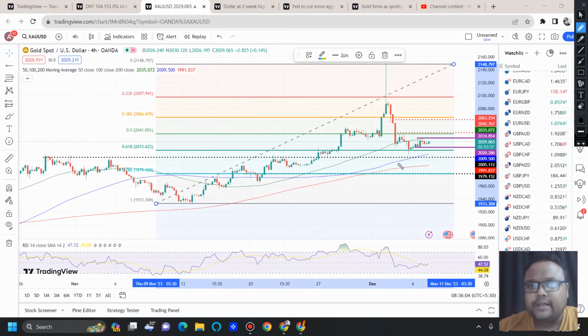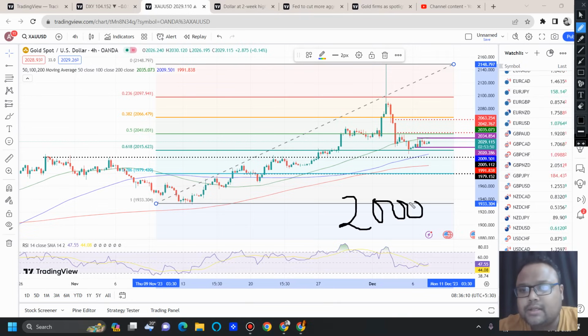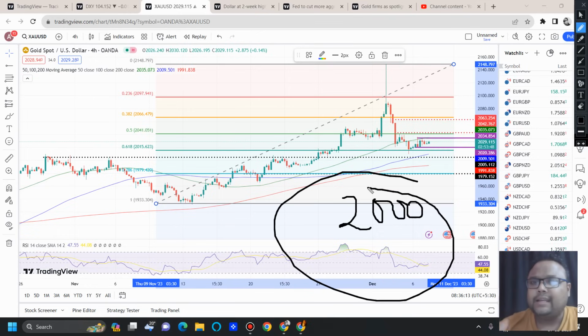And before the 1979 level, we also have another support around the 2000 level. 1980 is the best, but 2000 also seems to be a good support before NFP.